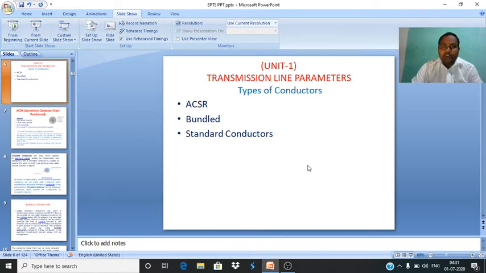In the previous session, we discussed what is a transmission system, where we use the transmission system, what is the need of transmission, and why we increase the transmission voltage very high. So in this session, we will discuss the types of conductors in transmission: which conductors are used, and which conductors are very economical and technical.